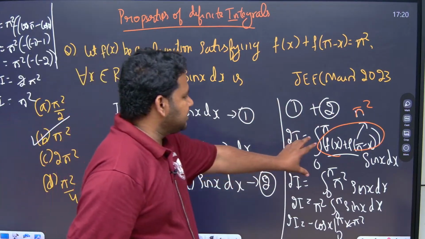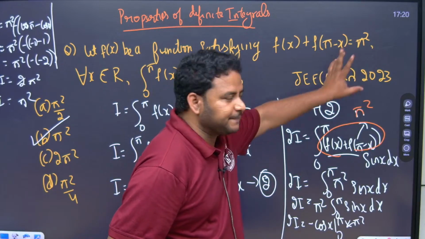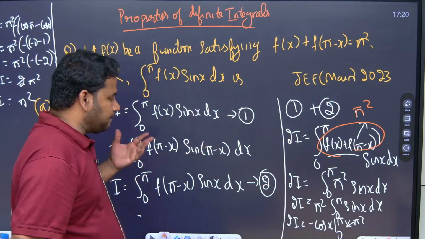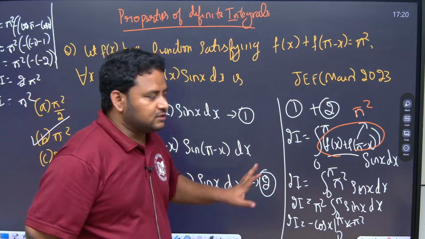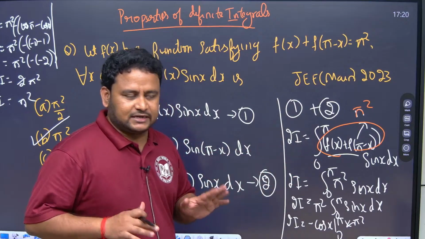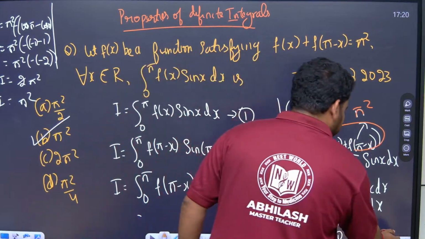The most important step is this one. Here, this value is equal to pi square. First, I have taken the given integral as I. Then I have applied the King's rule, that will become I. Then 1 plus 2 gives me 2I. 2I will be equal to this one. Clear friends? Okay. Let us move to the next question now.